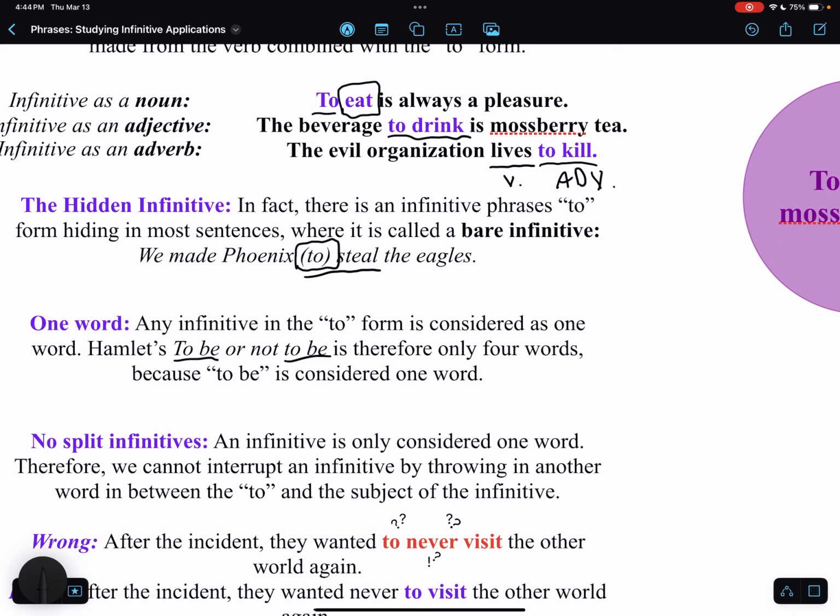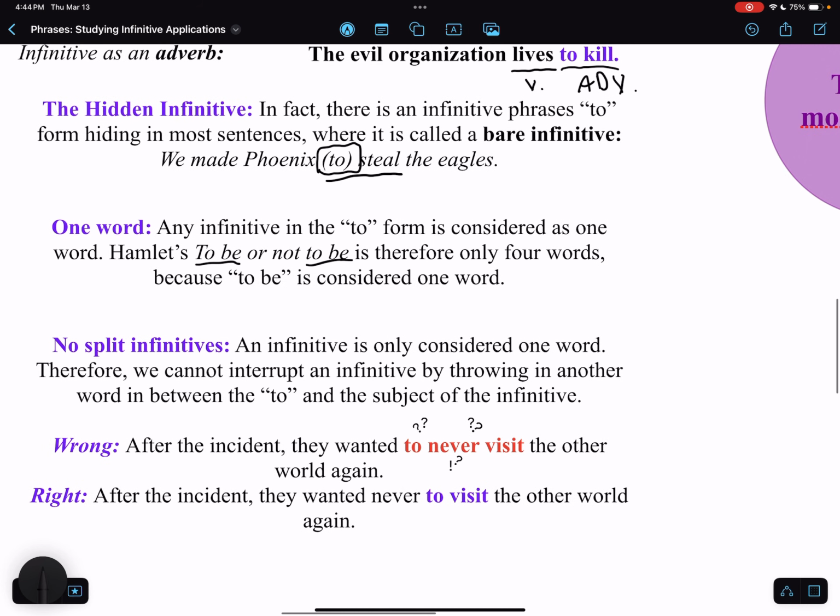We also have the no split infinitives rule in grammar. You can't split infinitives. As we said before, an infinitive is only considered one word, so we cannot interrupt an infinitive phrase by throwing another word between the to and the verb. In this wrong example, we have to, then this never here, which is splitting the infinitive from the verb, visit.